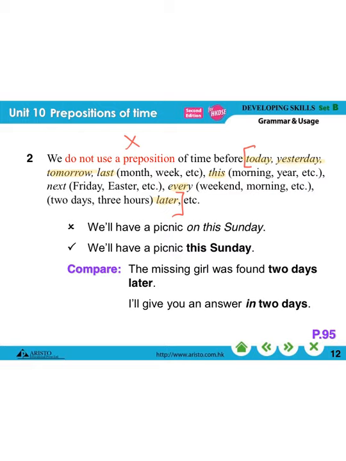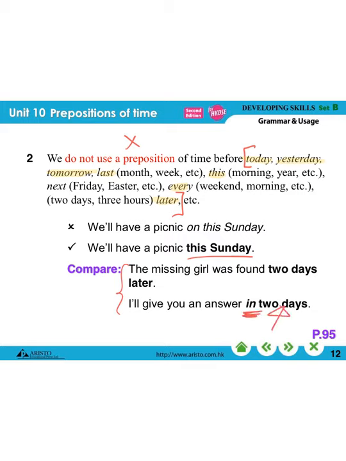For example, we will have a picnic on this Sunday is wrong. We can say on Sunday. If you really want to use on with Sunday, don't add this in between. You can either say we will have a picnic on Sunday, or we will have a picnic this Sunday. But then you can compare this one. The missing girl was found 2 days later. Okay? 2 days later. But not the missing girl was found on 2 days later. No.